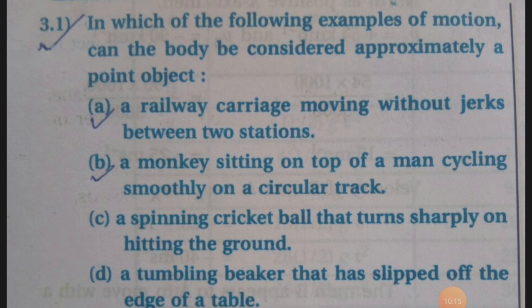Example 3.1. In which of the following examples of motion can the body be considered approximately a point object? Now here A, B, C and D, 4 different examples are given. Here any one or two can be asked for 1 mark as an objective.